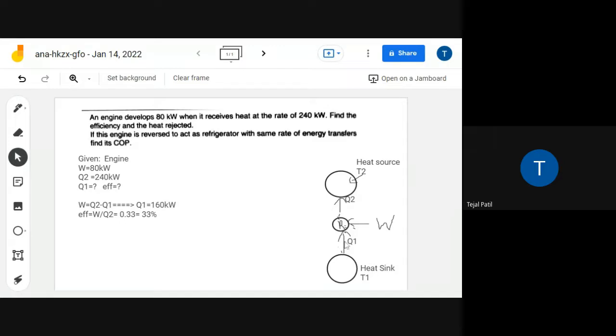Now see what is going to happen. Refrigerator is taking the heat from here. मतलब ये क्या हो जाएगा? Source होगा क्या? ये sink होगा? It is continuously supplying, so this will be the source now. ये source हो जाएगा, as per the concept of the heat reservoir, heat source and the sink.